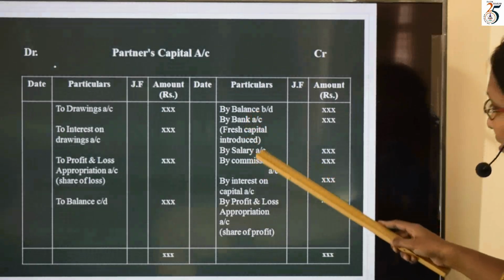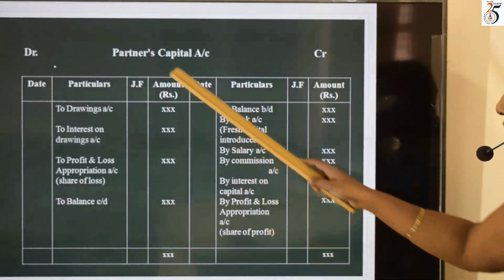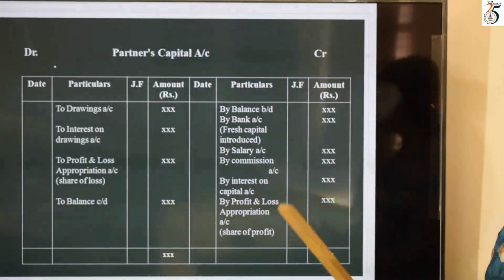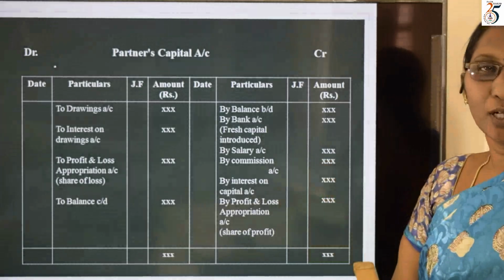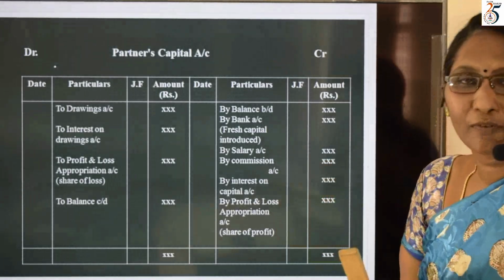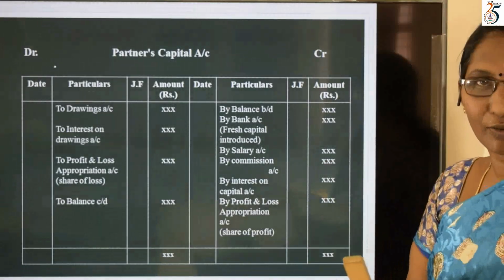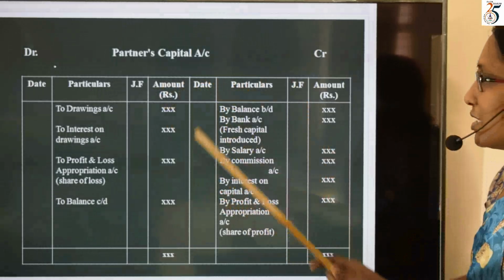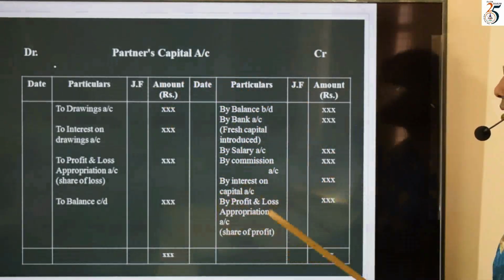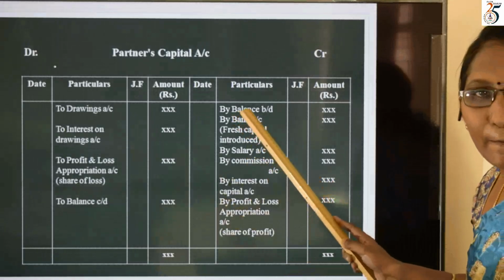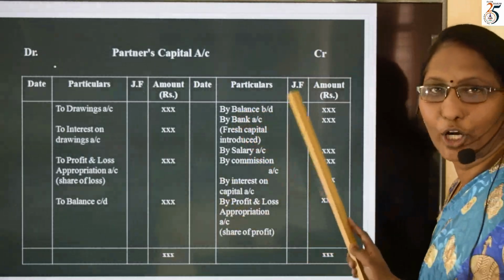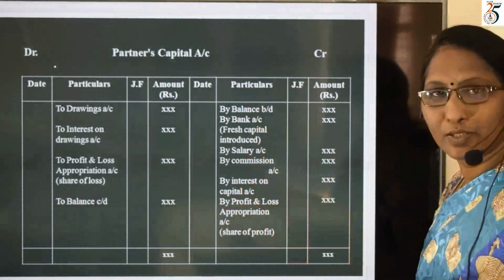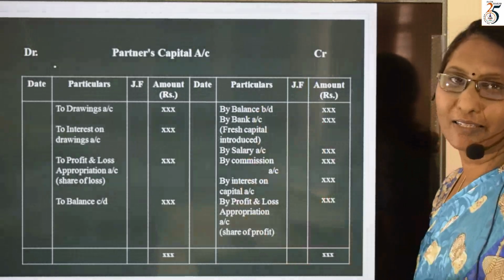First, this ledger should be named as partners' capital account. In the fluctuating capital method, how many ledgers are we going to prepare? We are going to prepare only one ledger. What is that ledger? Partners' capital account. So this ledger we are going to start. The first item is by balance brought down. What is this by balance brought down? This is the opening balance.